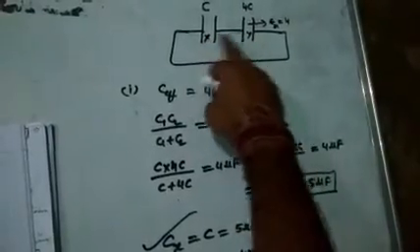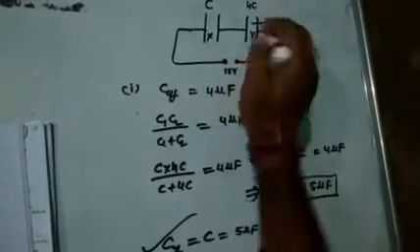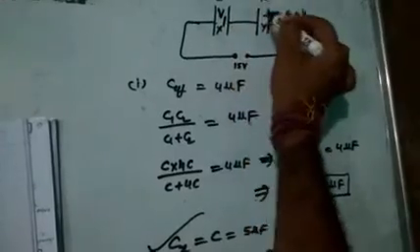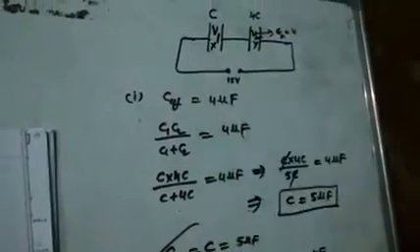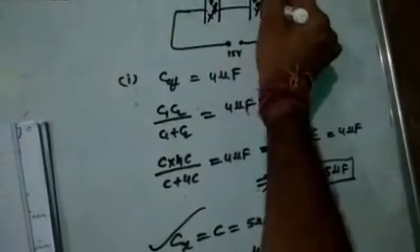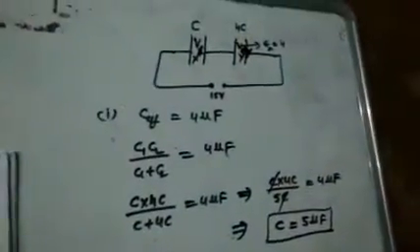So in series combination, the potential will divide. Here the potential I am taking as V1, here the potential I am taking as V2. But the V1, V2 values I have to find. Means the potential on X, Vx, and the potential on Y, Vy, I have to find out. Check it carefully.